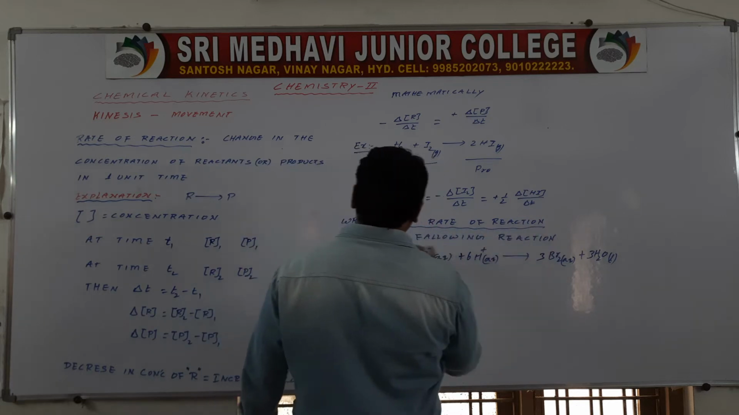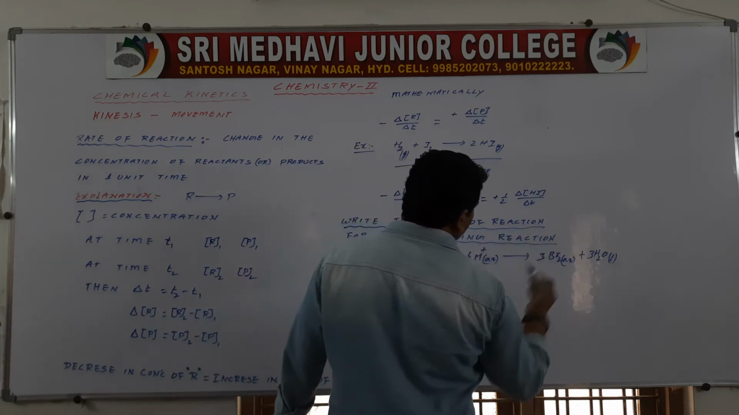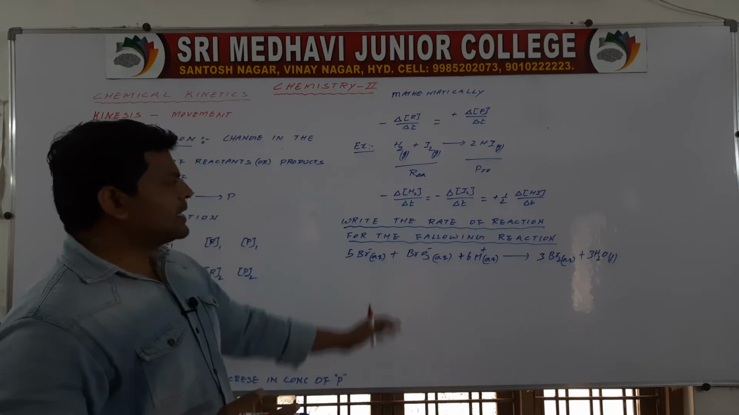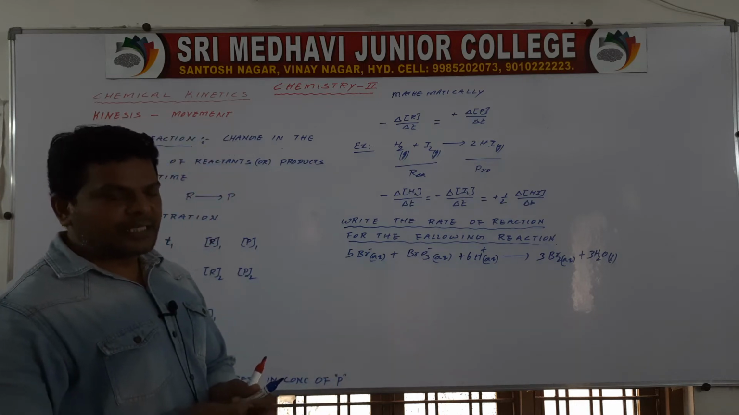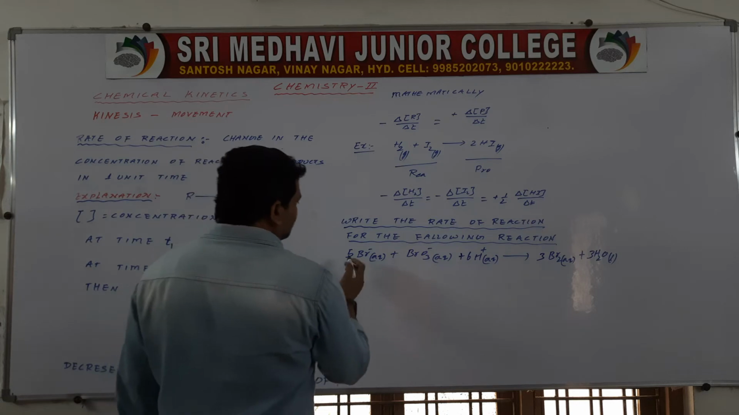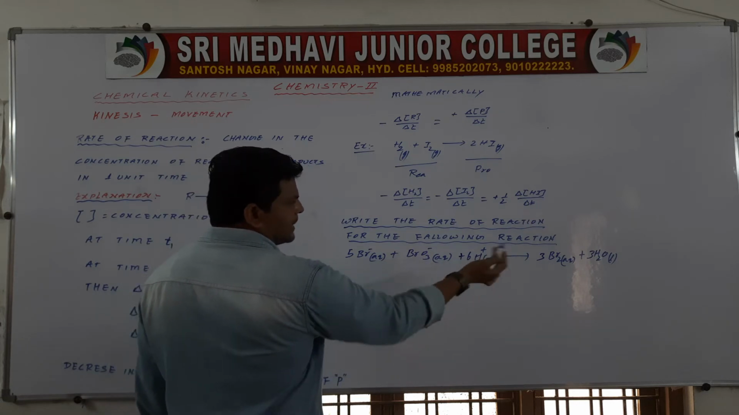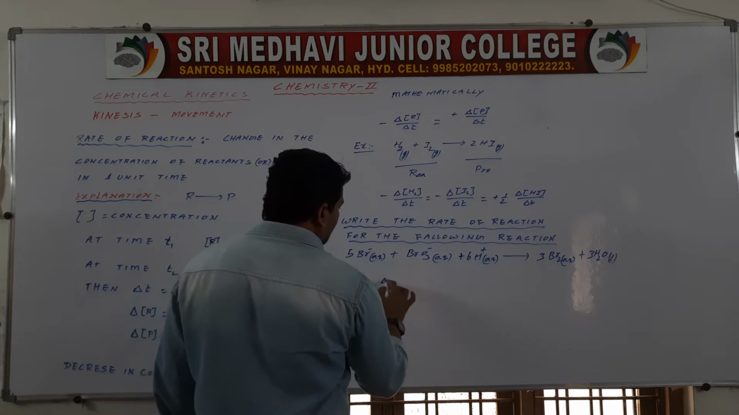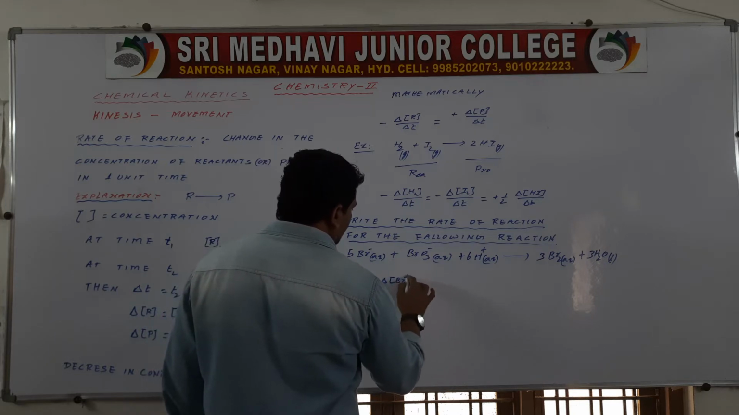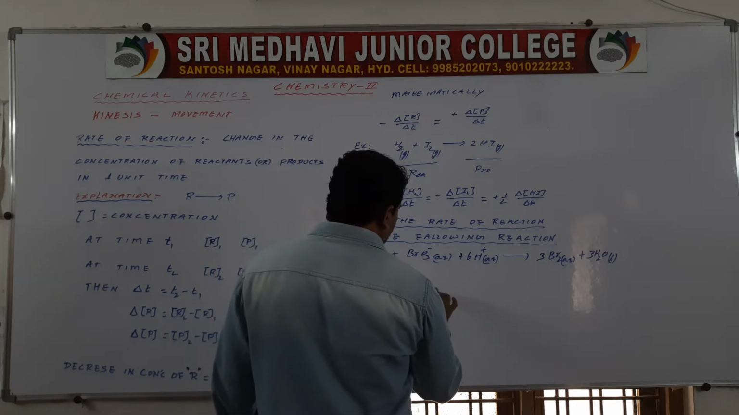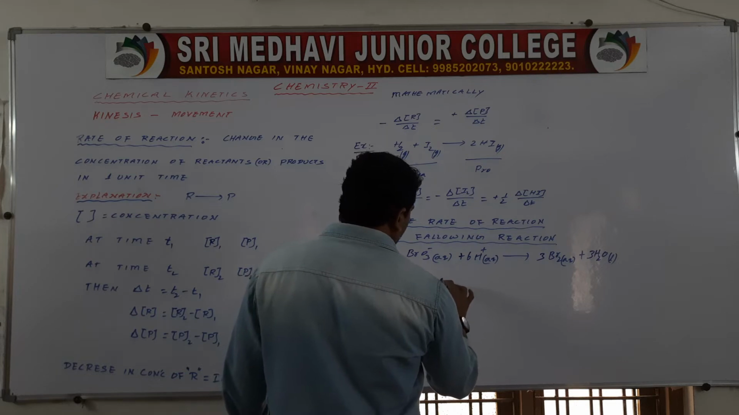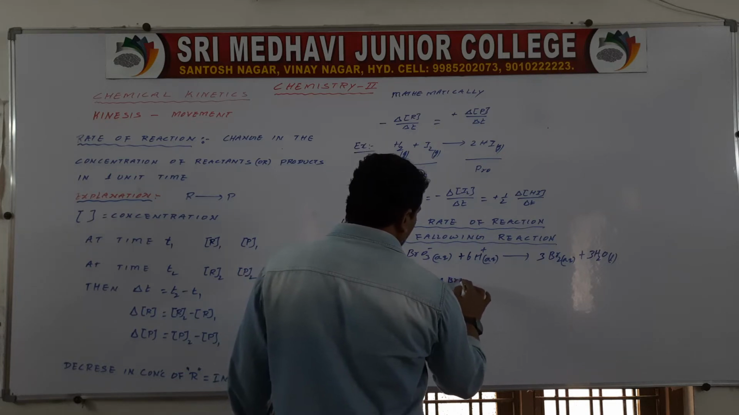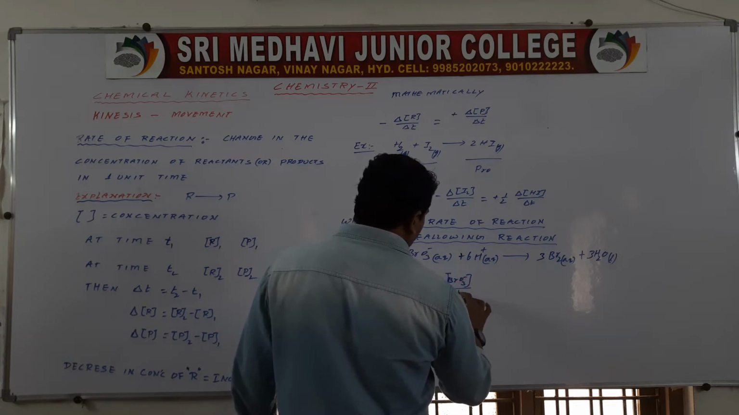Write the rate of reaction for the following chemical reaction. For this chemical reaction we are going to write the rate. Here these are reactants and these are products. Minus 1/5 delta concentration of Br minus by delta T is equal to minus delta concentration of BrO3 minus by delta T.